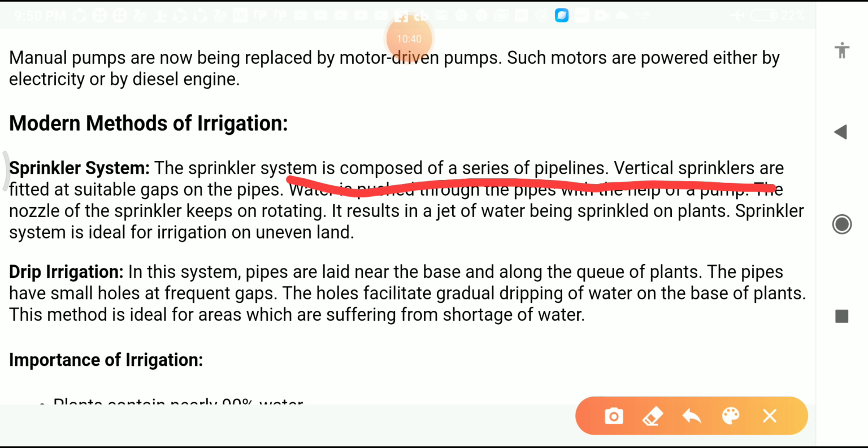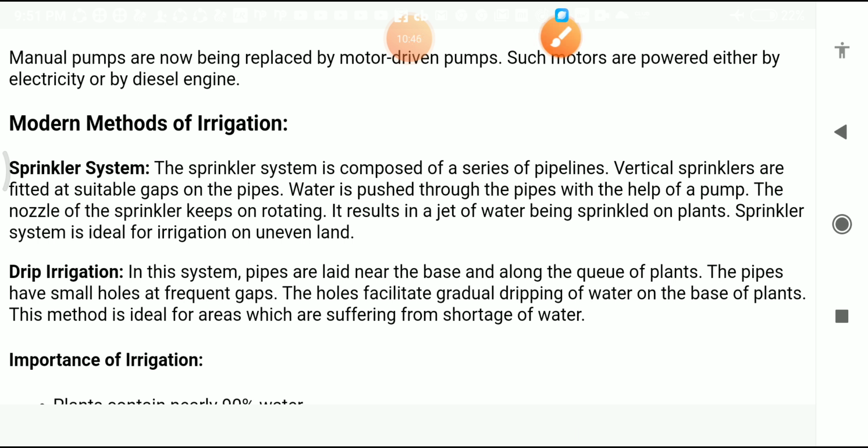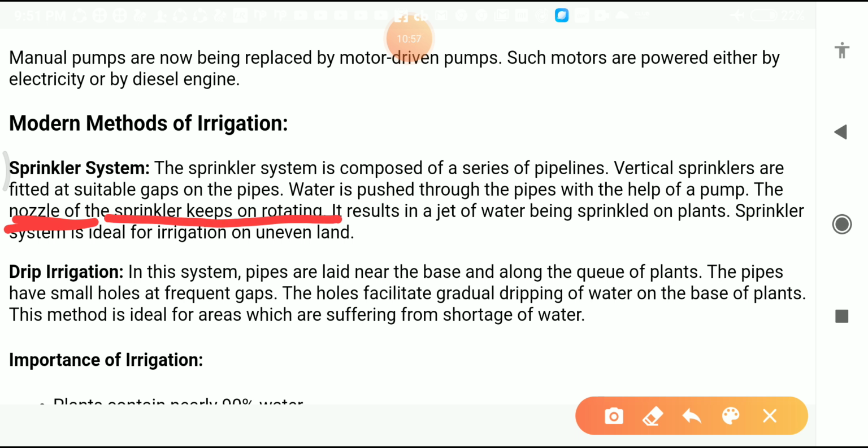Vertical sprinklers are fitted at suitable gaps on the pipes. Water is passed through the pipes with the help of a pump. The nozzle of the sprinkler keeps on rotating, which results in a jet of water being sprinkled on the plants.